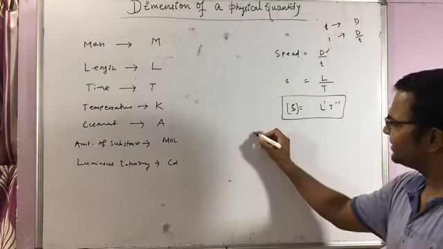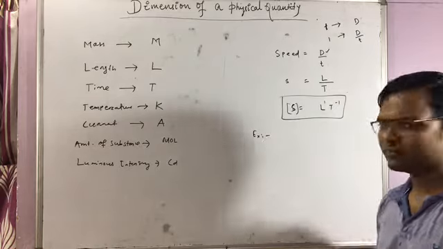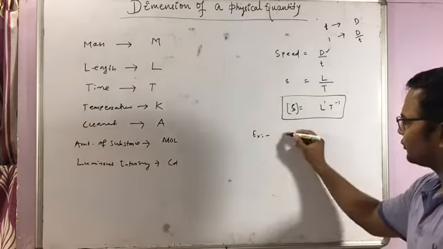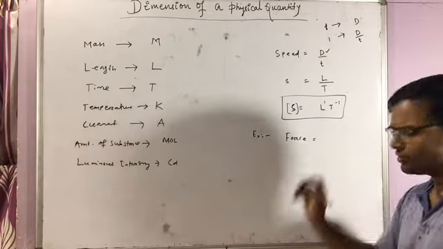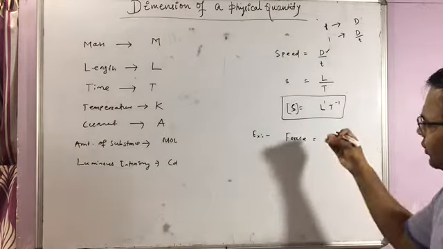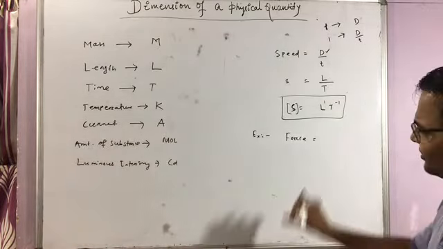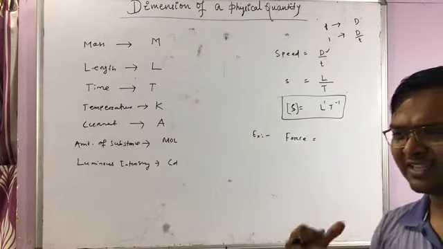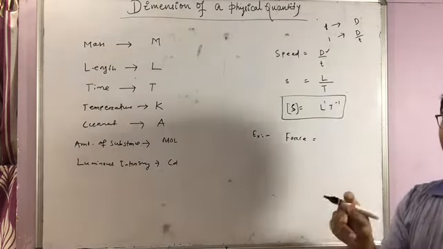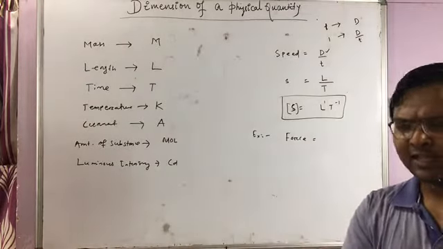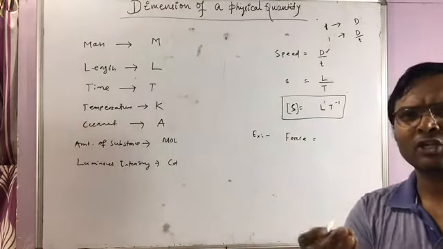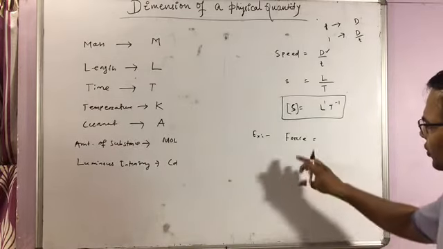Let us take another example: force. You must know the formula for force and the definition of force. There are two varieties of definition, one qualitative and the other quantitative.